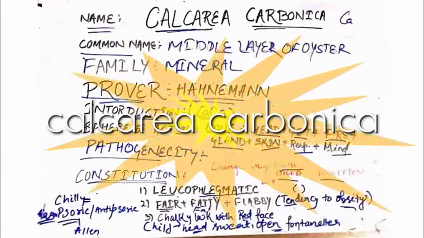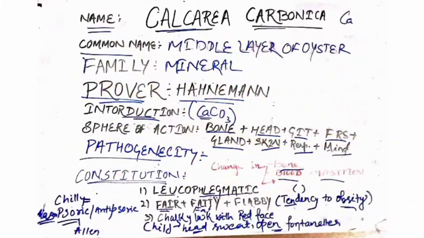Today we are going to discuss Calcarea carb, which is a homeopathic medicine. Its name is Calcarea carb, or it is known as Calcarea ostrearum. It belongs to the mineral family.